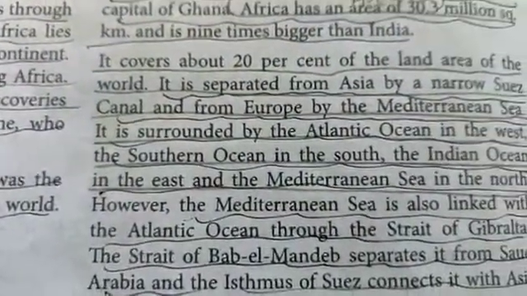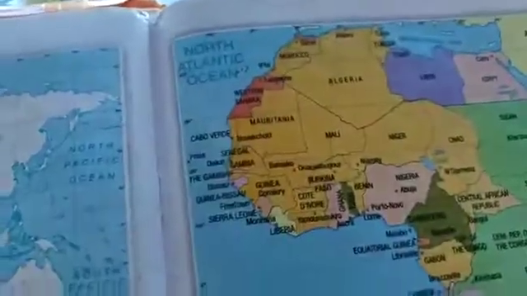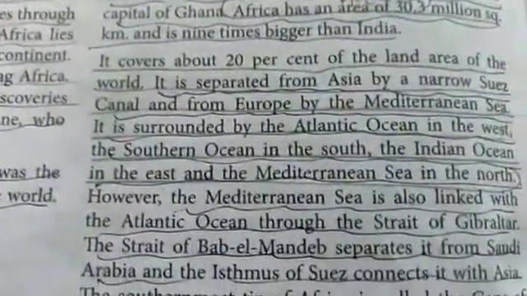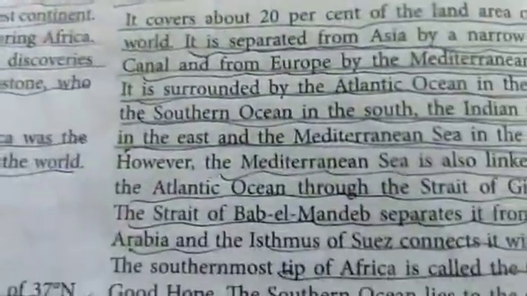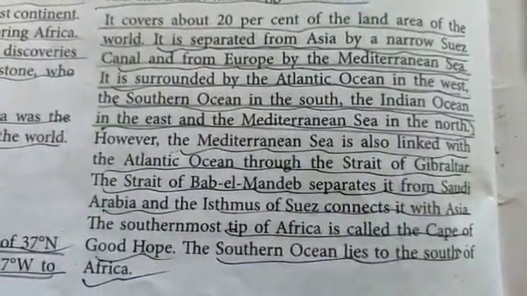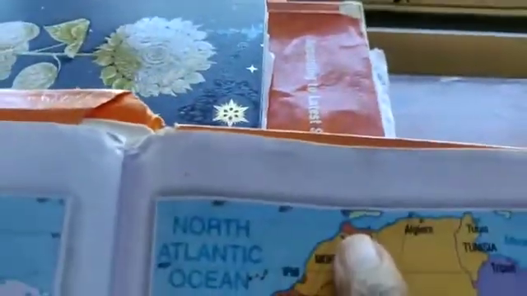From Europe by the Mediterranean Sea, it is surrounded by the Atlantic Ocean in the west. See, the South Atlantic Ocean and the North Atlantic Ocean. Then you have the Southern Ocean in the south. It is not marked over here, but it is the Southern Ocean in the south. And we have the Indian Ocean in the east and the Mediterranean Sea in the north. Now, however, the Mediterranean Sea is also linked with the Atlantic Ocean through the Strait of Gibraltar. So the Strait of Gibraltar will be somewhere here.